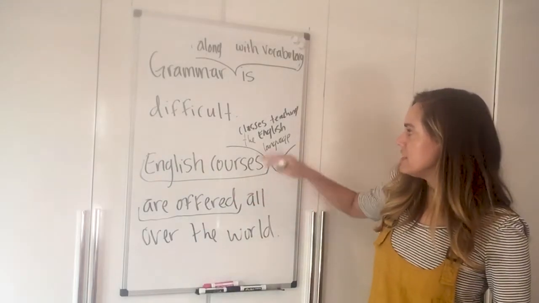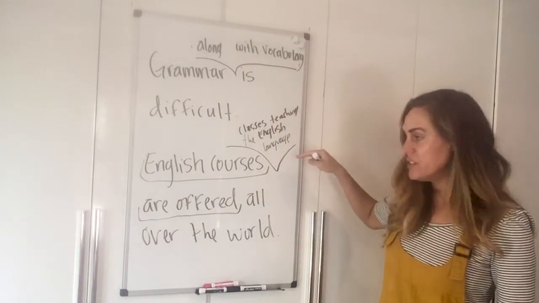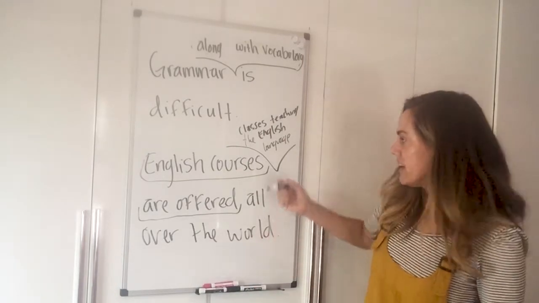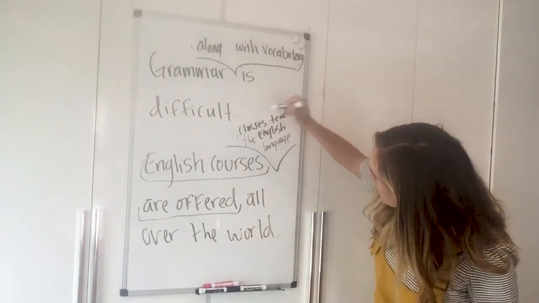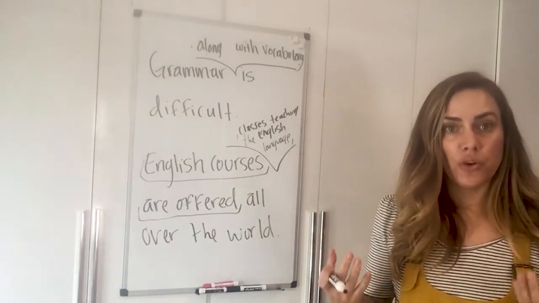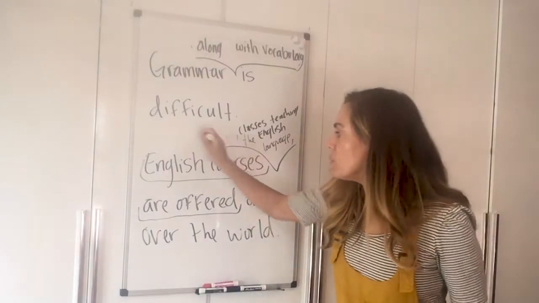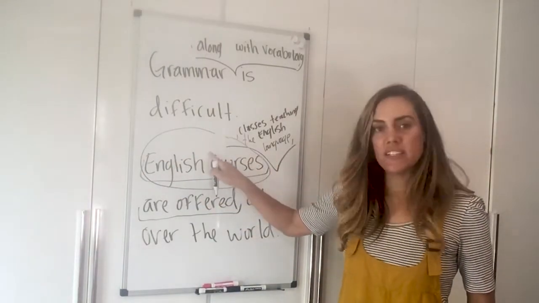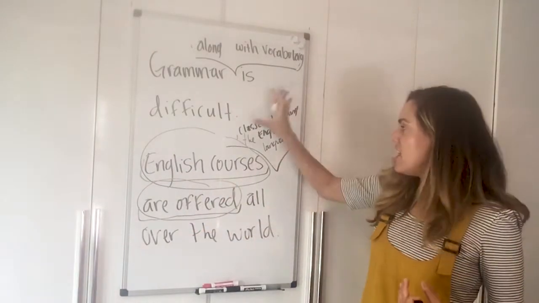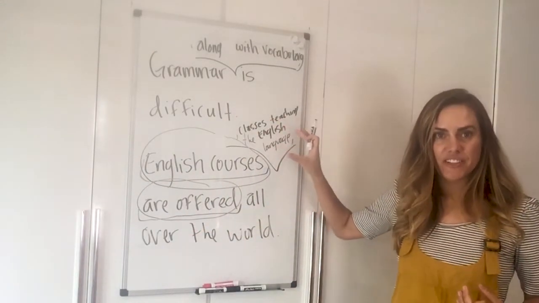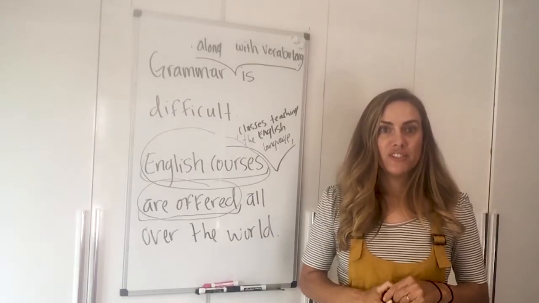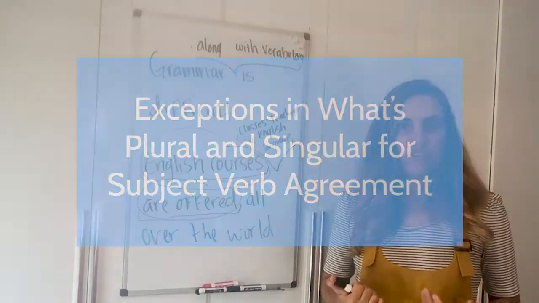English courses, classes teaching the English language, are offered all over the world. This is an interrupter, okay? So we have to make sure we know that, and we can put commas around it to show the reader that we know that, but we still need to make sure this is the subject that needs to agree with this verb, not the information in this section, okay?